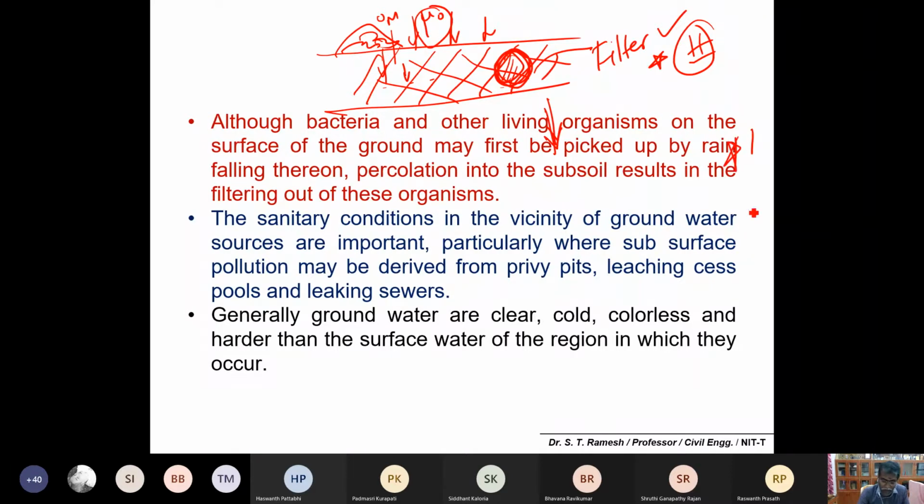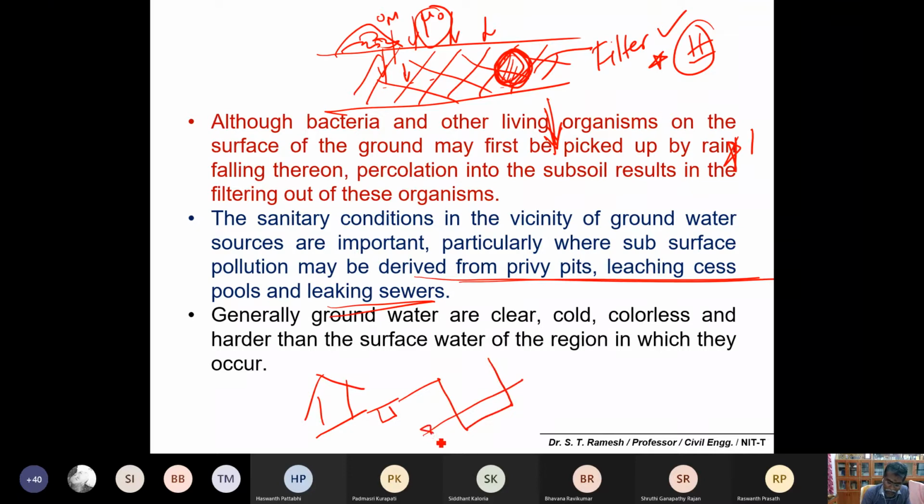Okay, and there could be a possibility of organic contamination of the groundwater. That is because of subsurface pollution, mainly from leaching cesspools and leaking sewers. Probably you would have also seen this in your house. You may have a septic tank here, and you may have a well here. For example, this is your water table, and there could be a possibility of migration into the groundwater. So if you pump out, this water also contains a lot of organic matter. So these situations also may arise.